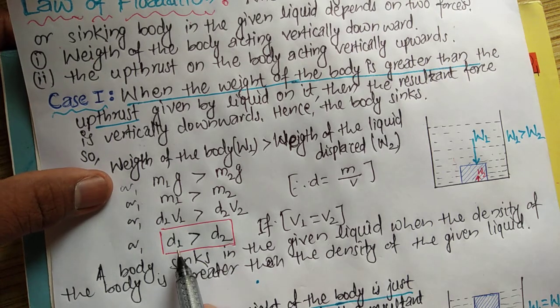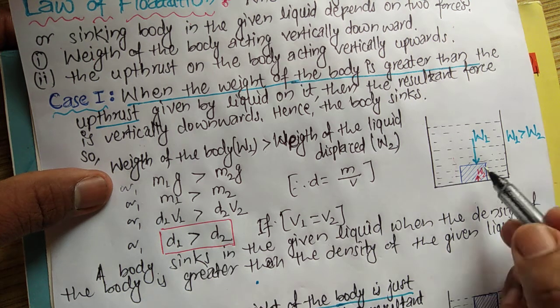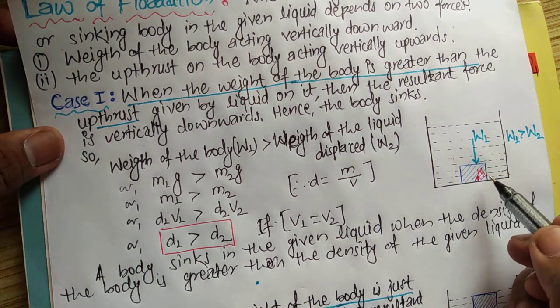Here D1 is the density of the body and D2 is the density of the liquid. D1 is greater than D2, that's why the body sinks in the given liquid.